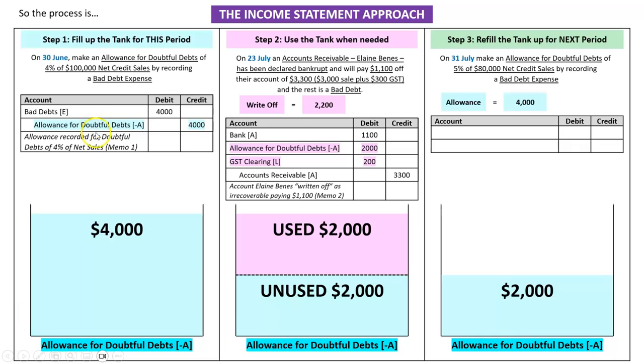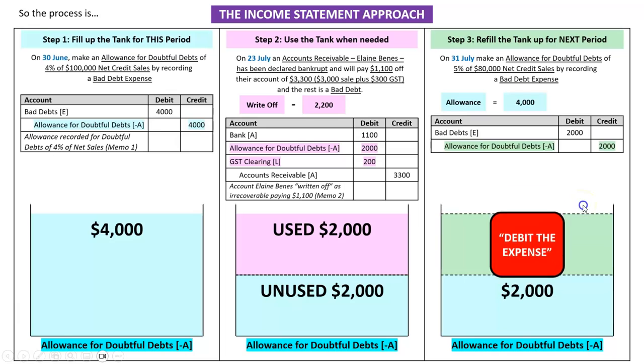So we do the exact same debits and credits we did here. We debit the expense, called bad debts, of 2,000. And then we credit our allowance for doubtful debts of 2,000. And all that does is increase it here. So now we can see there was $2,000 unused. I just put in another 2,000, and that came to a total allowance of 4,000, which is exactly what I needed it to be. So that's another really tricky example where an account receivable goes bankrupt, but they actually do pay an amount, and the only tweak we did was here. But remember, all we're ever doing, no matter what example, is always following our 3 steps. So make sure you know the 3 steps, and really there's no example that you can't answer on an assessment.